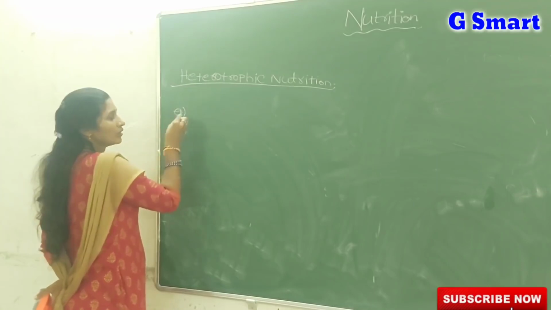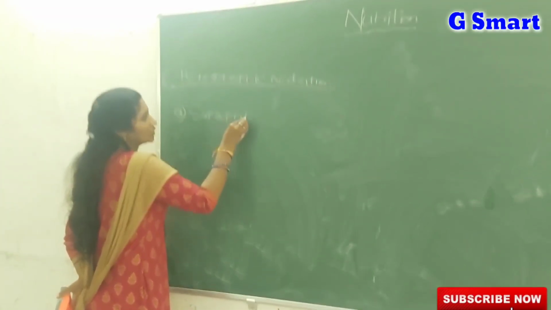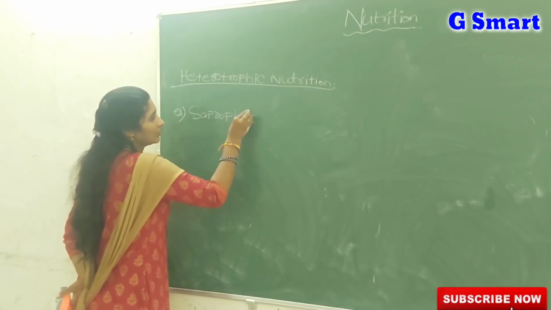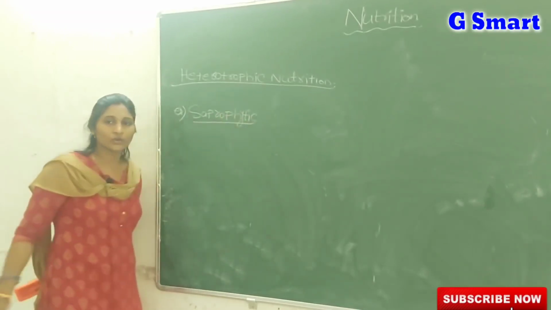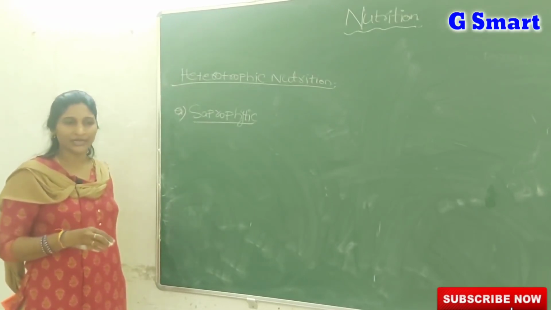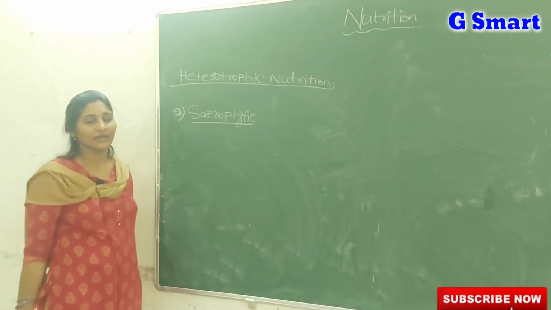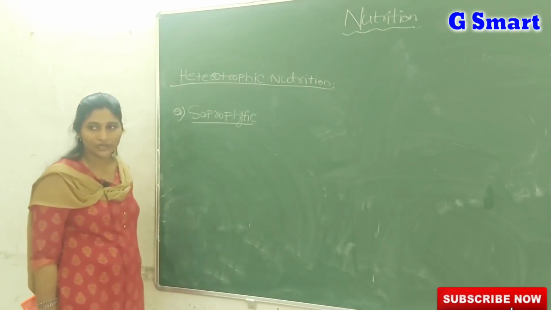It includes different types. The first one is saprophytic nutrition. Saprophytic nutrition means the organisms which feed on dead and decaying matter, or take nutrients from dead and decaying matter.